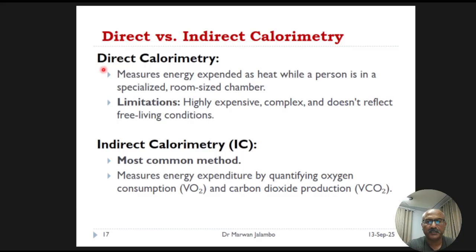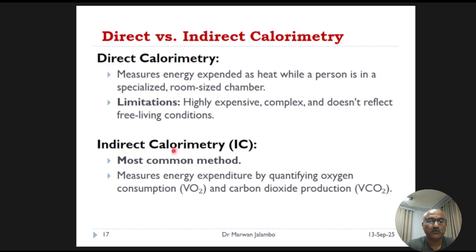Direct calorimetry is exactly what it sounds like: a direct measurement of heat. A person is placed inside a specially constructed airtight chamber, and the amount of heat their body gives off is measured. While it's highly accurate, this method is extremely expensive, complex, and requires the subject to be confined, which doesn't reflect real-world free-living conditions.